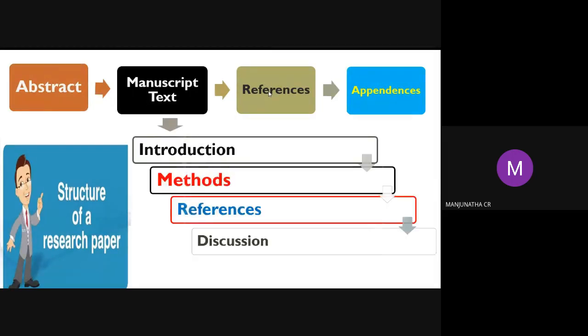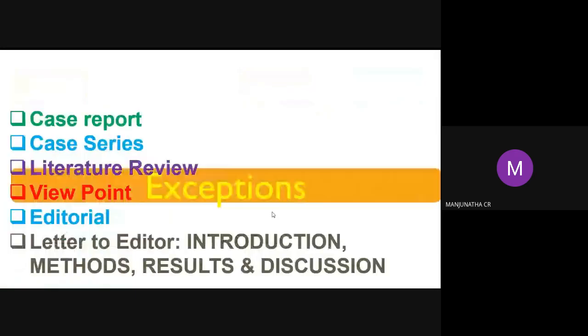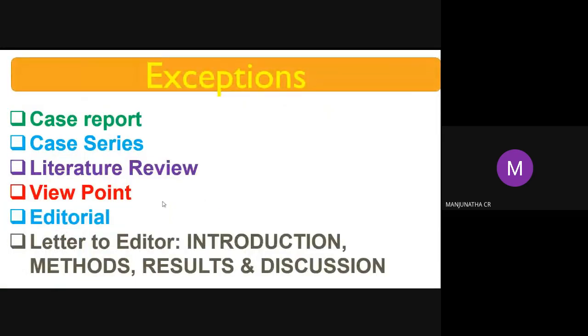The manuscript text is the main thing for overall publication. Once the editor completely reads it, they will accept it for reviewing. The reviewers completely study the manuscript text. The manuscript text contains introduction, methods, meaning experimental methods, results, related references, and discussion. The other exceptions are case report, case series, literature review, viewpoint, editorial board, and letter to the editor, alongside introduction, methods, results, and discussion.